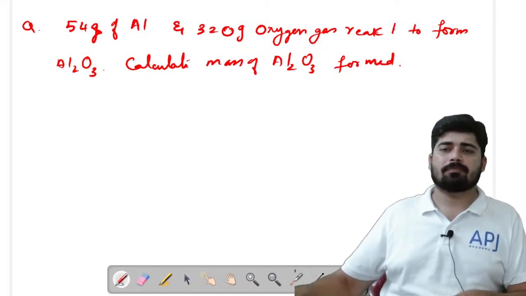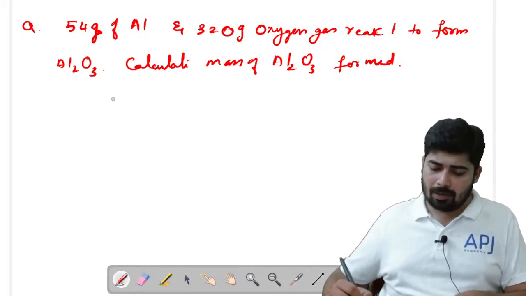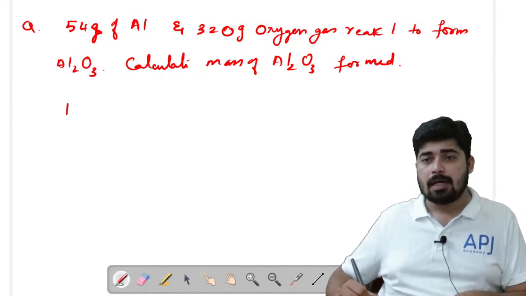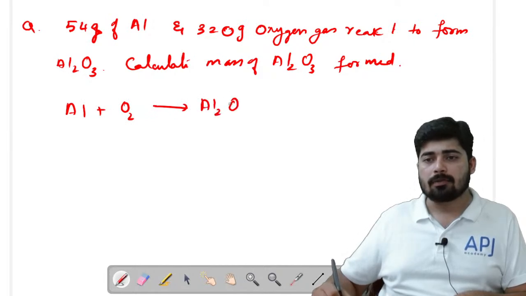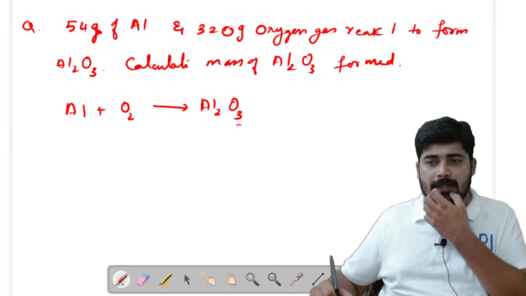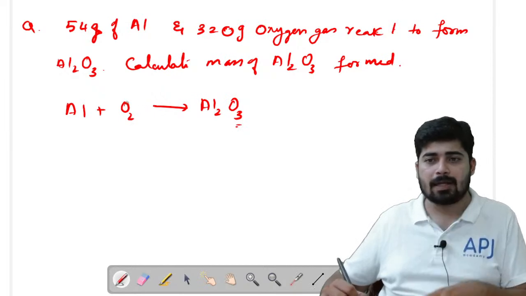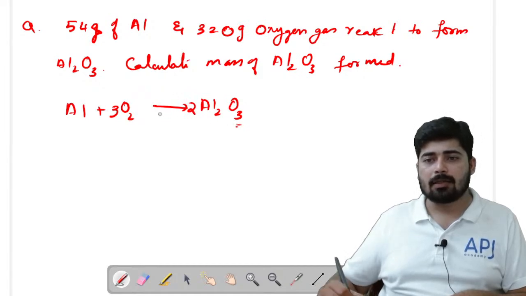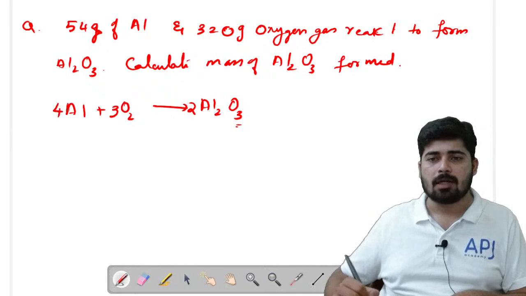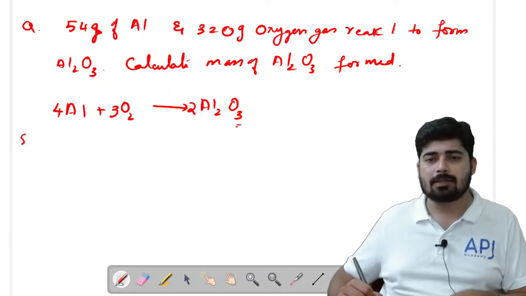So here what is the equation? Just write the equation first. Al plus O2 giving Al2O3. We know that here if it is 3 and here it's 2, you multiply both with the opposite numbers, that is multiply 3 here and multiply 2. So you get 6 is balanced. Now aluminum is 4, so you can give 4 here. Now the reaction is balanced. You can just write the stoichiometry, that is 4, 3.